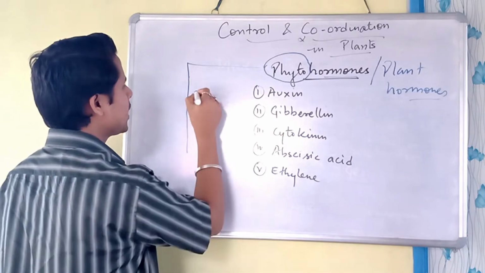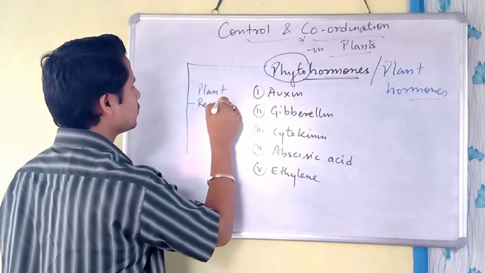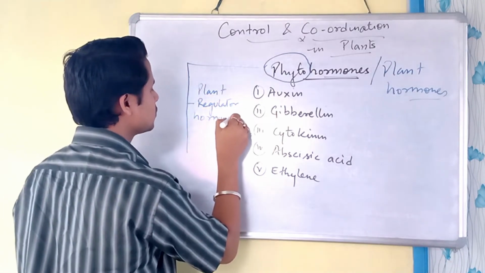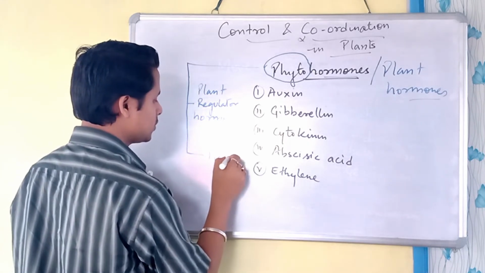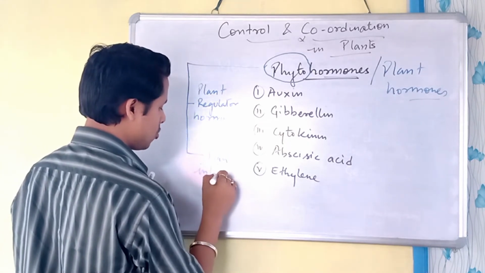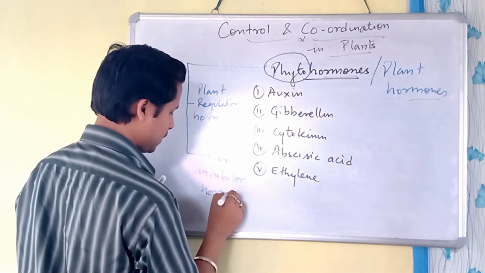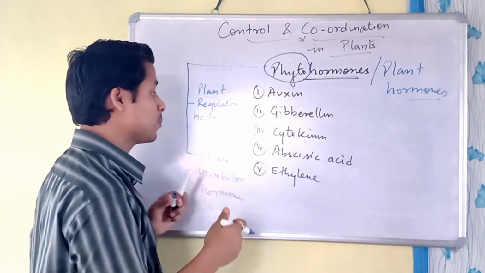One we call the plant regulator hormones, and another we call the plant inhibitor hormones. The plant regulators regulate the growth, right?